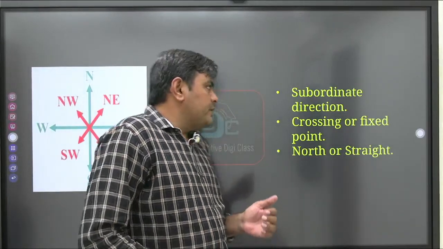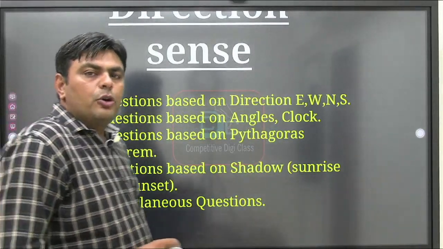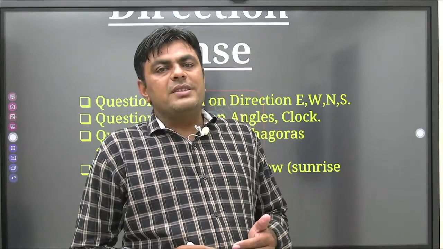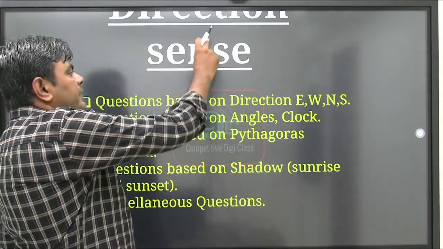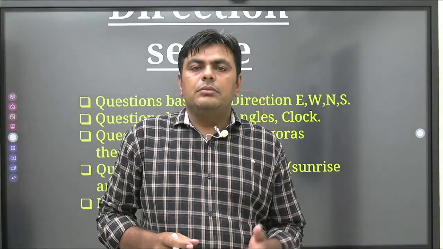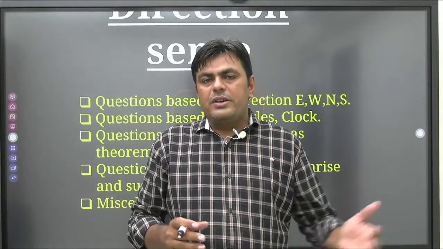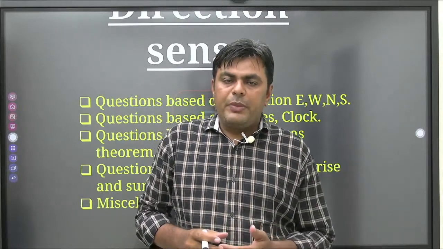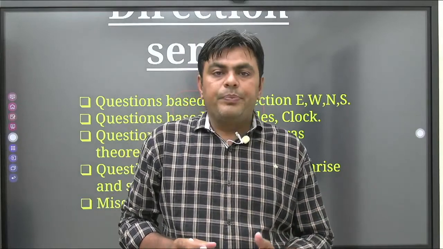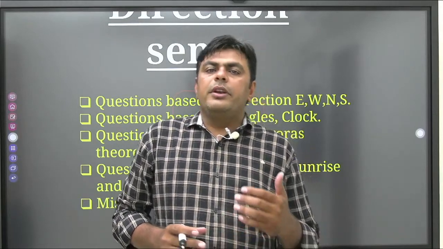So friends, in reasoning, one of the topics that is very scoring as well as very easy is known as direction sense. In direction sense, the questions are asked based on the directions, that is east, west, north and south. Similarly, there are subordinate directions. They are asking questions based on direction, and I can say that it is an easy topic, and definitely a scoring topic.